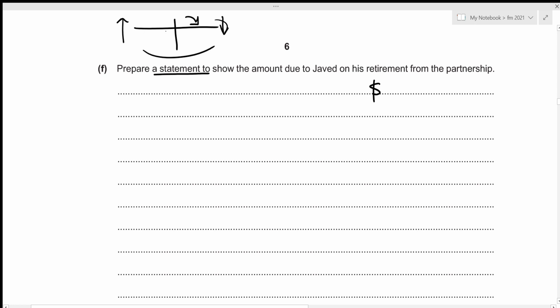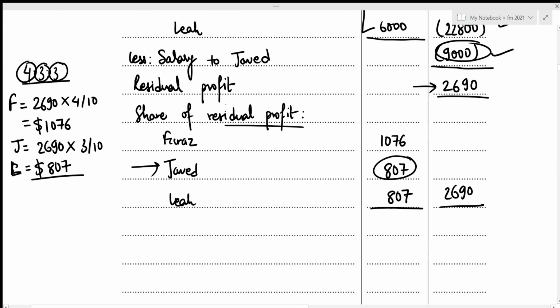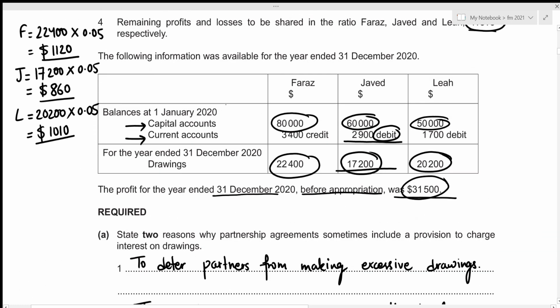Whatever amounts we recorded on the credit side in the capital account will be recorded as a positive amount, but whatever amount is recorded on the debit side will be recorded as a negative amount, because this will definitely reduce his capital account balance. Okay, let's start with the capital balance. We were given the opening capital balance above, right here for Javed, it's 60,000. So we'll start with this value. Let's write it down.